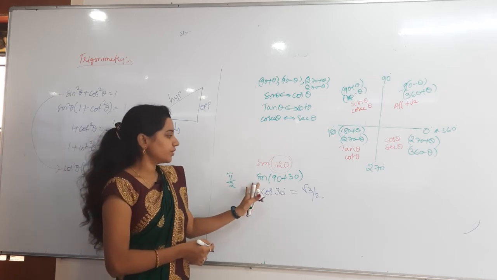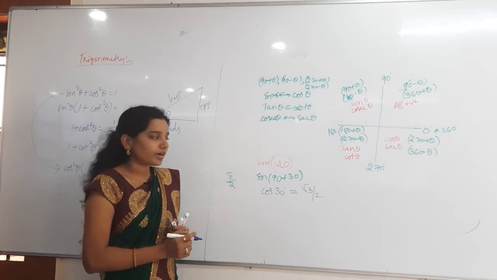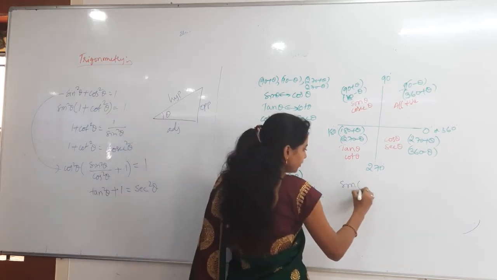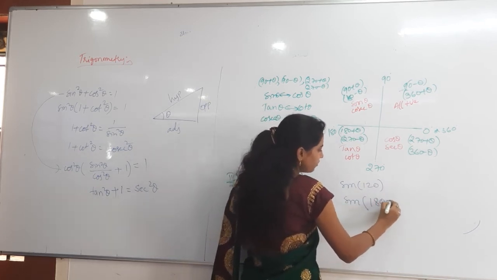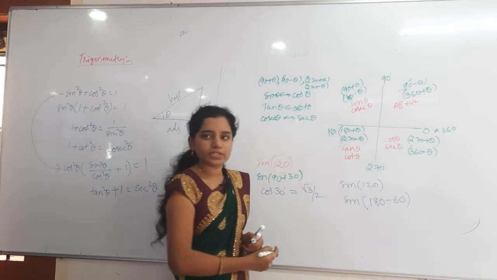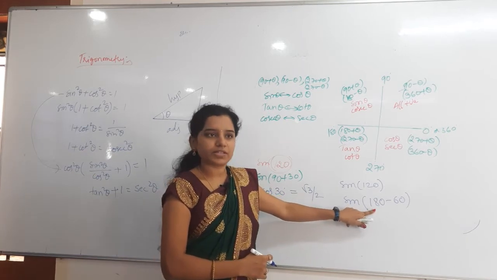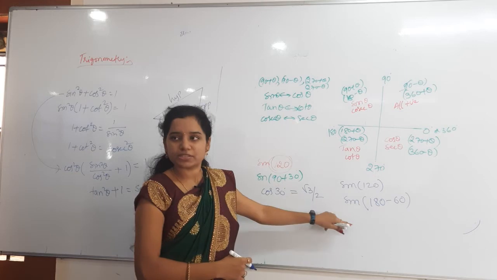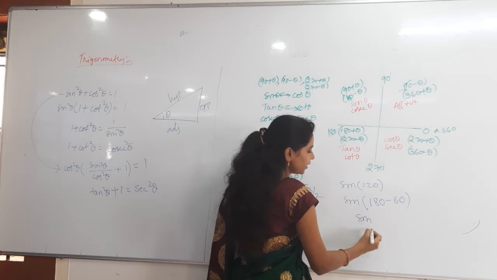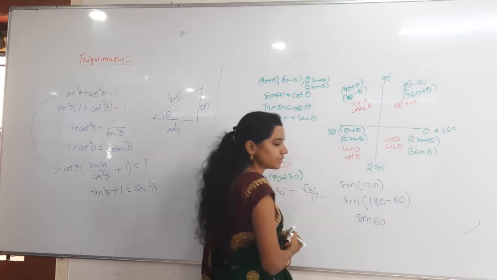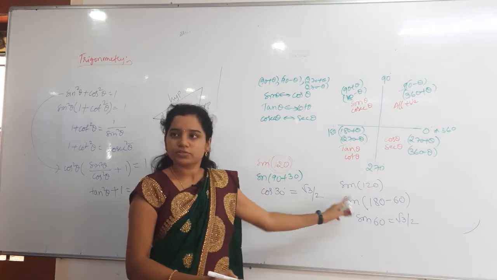So if you don't want to do it with 90 plus theta, you want to do it with 180 minus theta, at that time what happens, we will check. So sin 120 here. Again 120 means, what can I write? 180 minus 60, obviously 180 degrees minus 60 degrees. So 180 means function will not change, otherwise same function. 90 and then 270 means it will change. So sin 180 minus 60, sin will be sin only, and then what is remaining here? 60. Sin 60 value is how much for us? Root 3 by 2. Same answer or not? You understand, right, how to do?